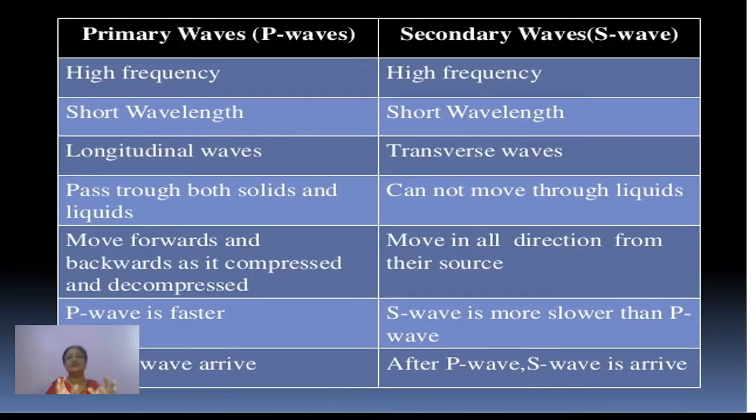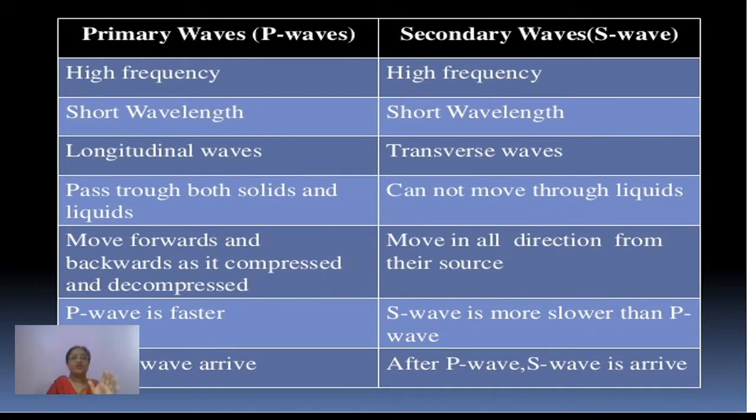Now let's talk about the two major waves which we are talking of again and again. One is primary waves, the other is secondary waves. These are actually different types of seismic waves. Primary waves, in short, are also called P waves. Secondary waves, in short, are also called S waves.